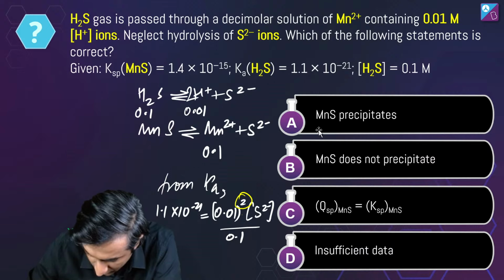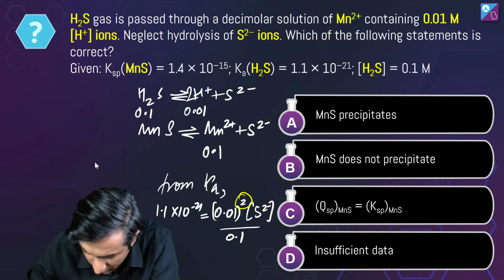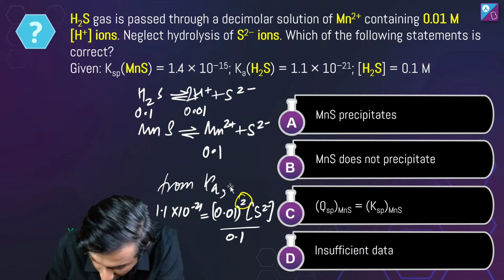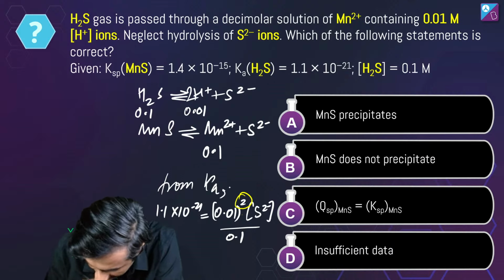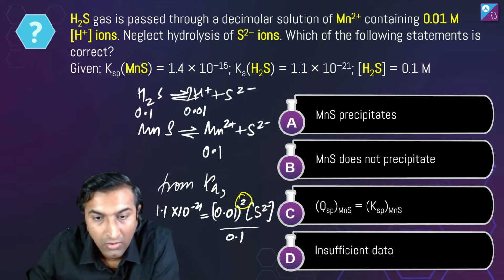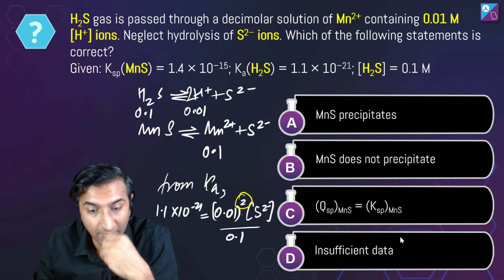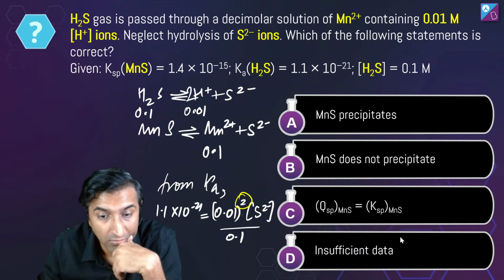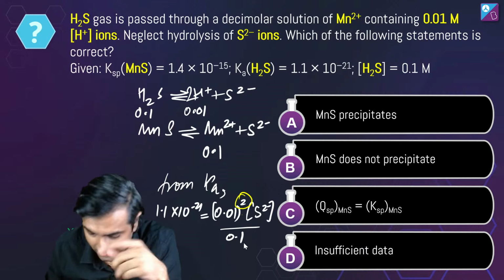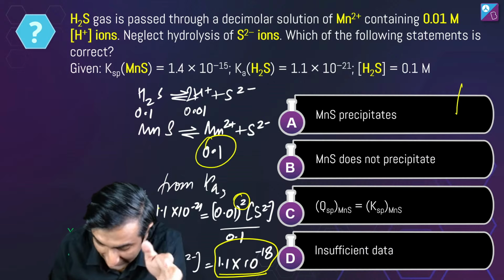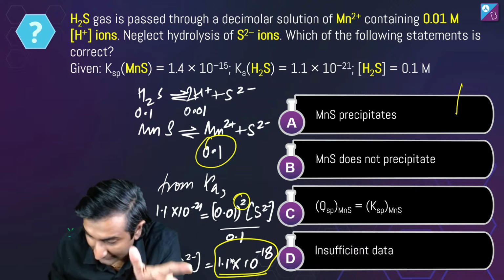And whoops, yeah, this should be a square over here, right? I have written it, cool, okay. Is this going to precipitate or not from here? Shlok, yes we can, okay, right, try it. So from here I get S2 minus to be 1.1 into 10 power minus 18.